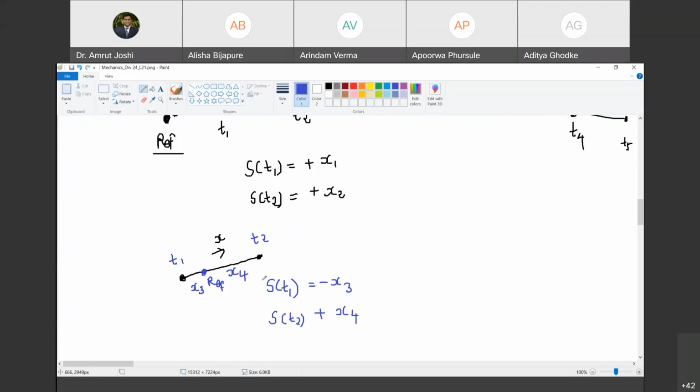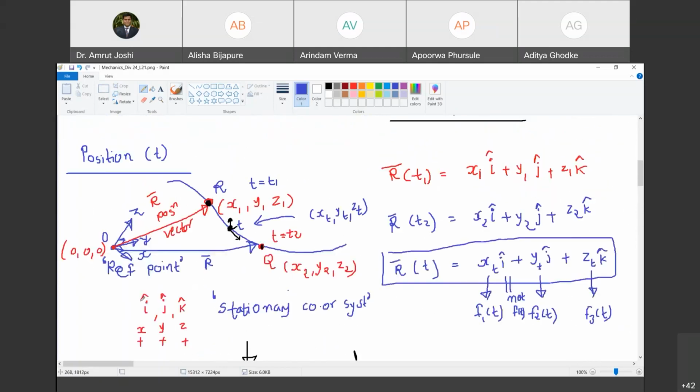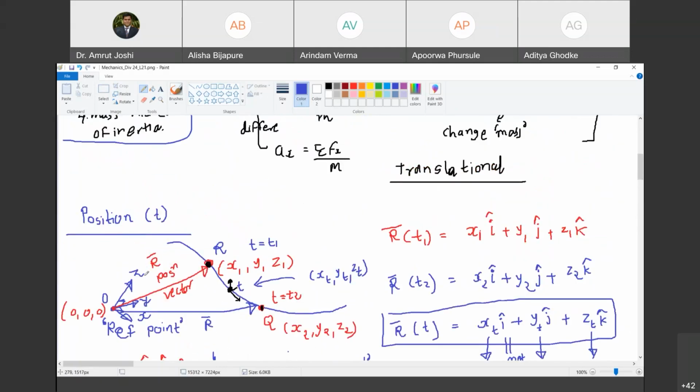Are you with me? Yes, sir. So plus or minus sign will indicate where the object is, what is the direction of object at that instant of time. So therefore, when it reduces to rectilinear motion, we can handle the direction merely by positive or negative sign. Happy? Yes, sir. Okay. So now we have defined position in absolute sense.